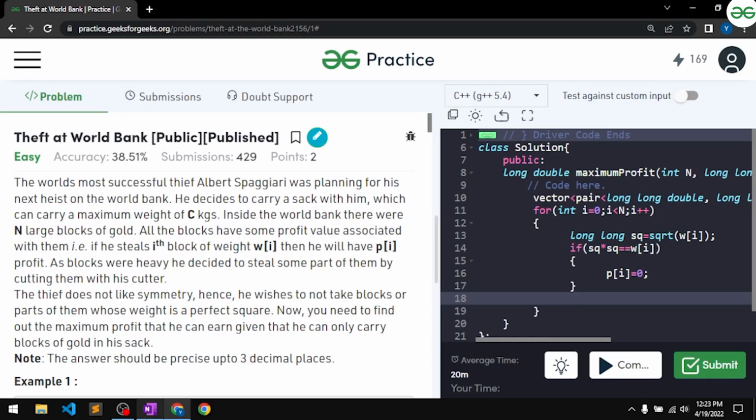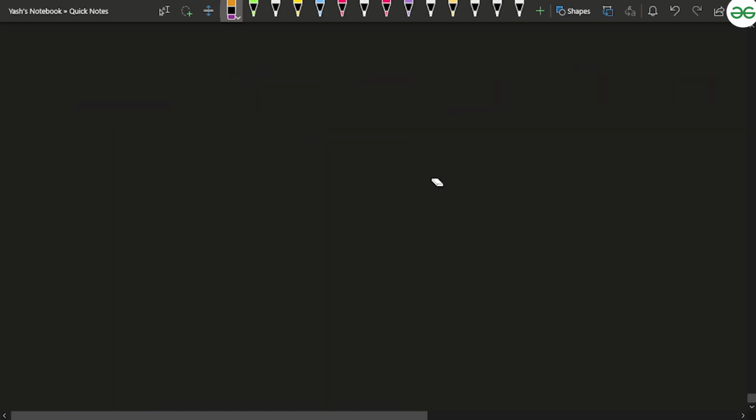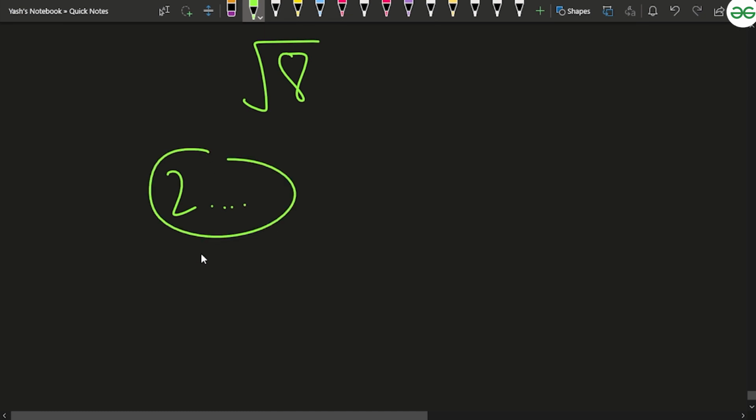Why can I do this? Because suppose you give me a value, let's say 8. If I do the square root of 8, what will I get? I'll get something like 2 point something. If I multiply it with itself, it will be lesser than 8, because 2 point something into 2 point something will be lesser than 8.